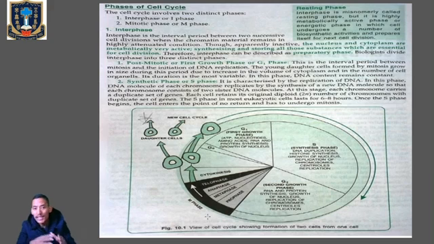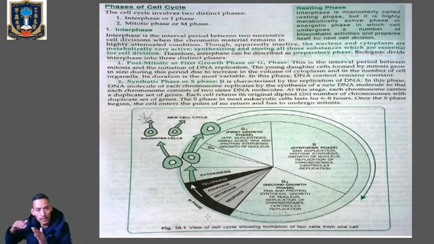Though apparently inactive, the nucleus and the cytoplasm are metabolically very active. So during this interphase, the nucleus and the cytoplasm will be metabolically active. There will be synthesis and storing of all those substances which are essential for cell division. So here the cell is preparing itself to enter the cell division phase.